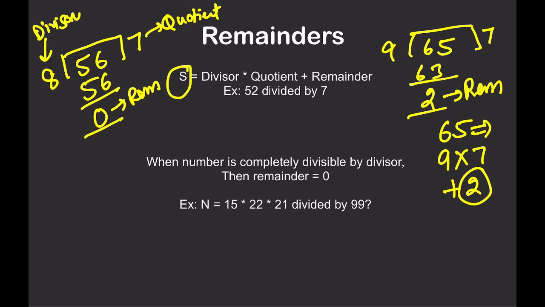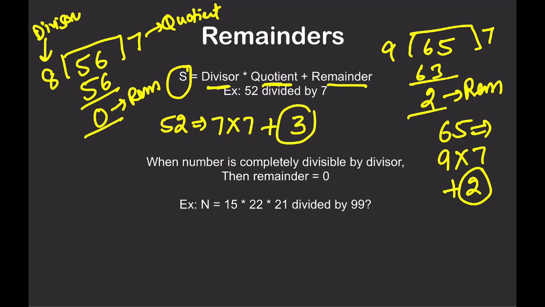So a number can be written like this: divisor into quotient plus remainder. So when I divide 52 by 7, 7 sevens are 49. So when I divide 52 by 7, I get 7 as quotient plus how much remainder am I left with?